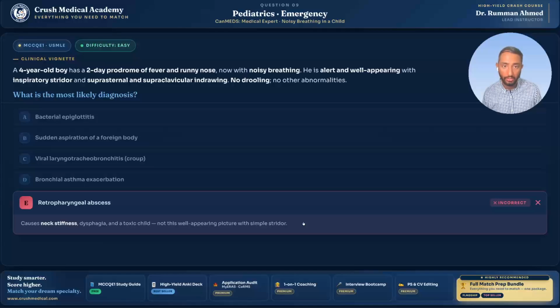So this is a very high yield question, relatively easy, but also very easy to get tripped up on, and very easy to fall for the distractors like bacterial epiglottitis, because the child is sick and people might think it's something really, really acute and concerning. It's just croup.